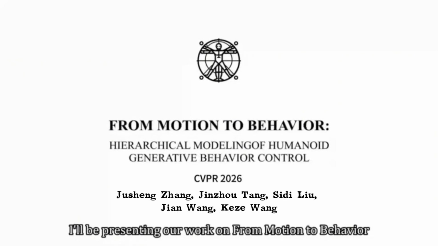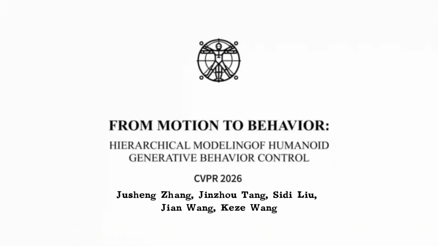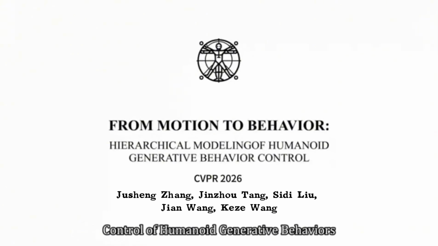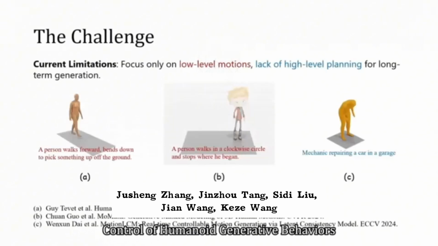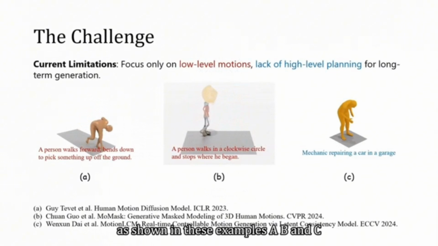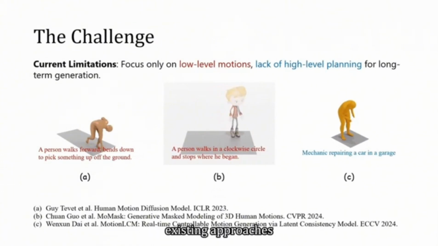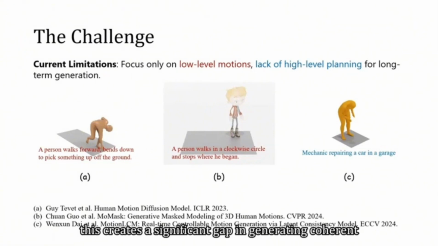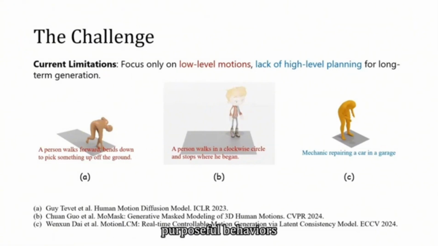Be presenting our work on From Motion to Behavior, physics-inspired hierarchical control of humanoid generative behaviors. Let's start by examining the current limitations in the field. As shown in these examples, A, B, and C, existing approaches focus primarily on low-level motions without considering high-level planning for long-term generation. This creates a significant gap in generating coherent, purposeful behaviors.